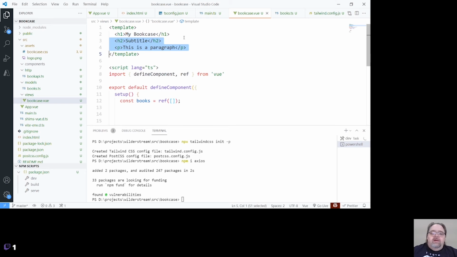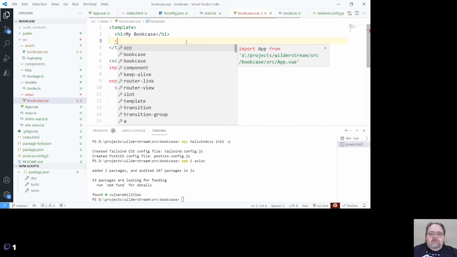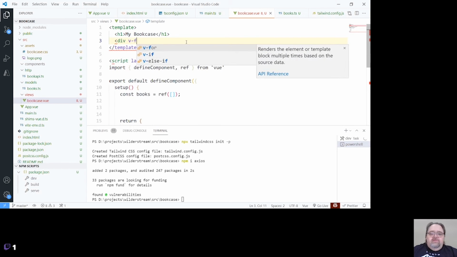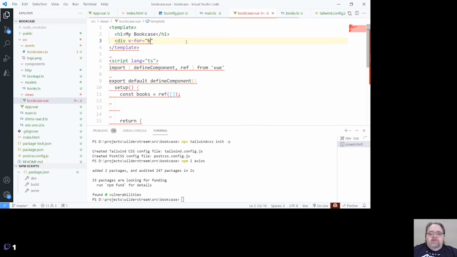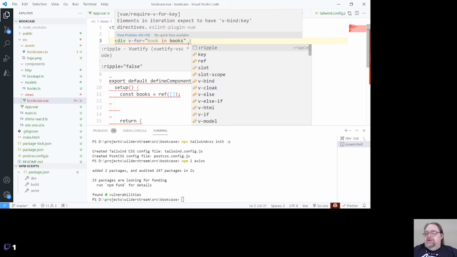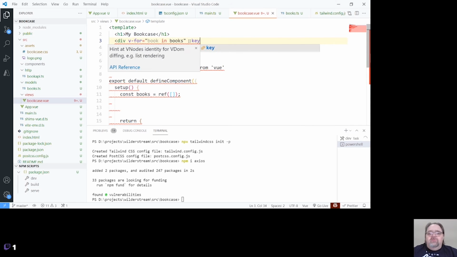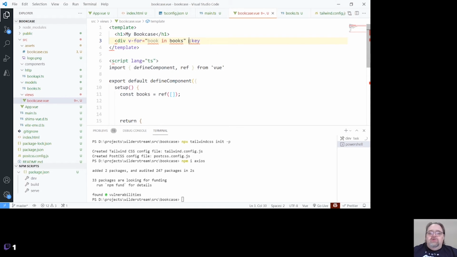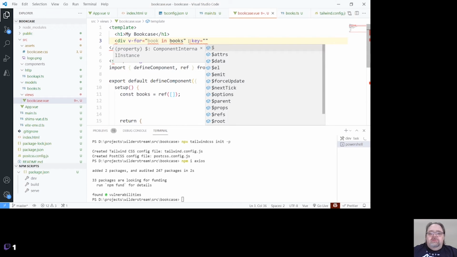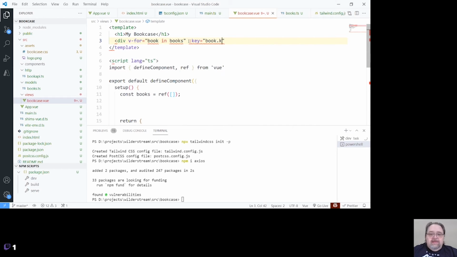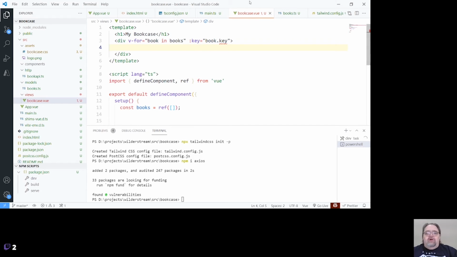And then let's leave this out here for a minute. Let's go ahead and bind to these books. Before book and books. And whenever we do a before, it wants to know some sort of key. So we're going to bind, that's what this colon here is for, bind the key to book.key, which I happen to remember is the property on the book that represents the key.